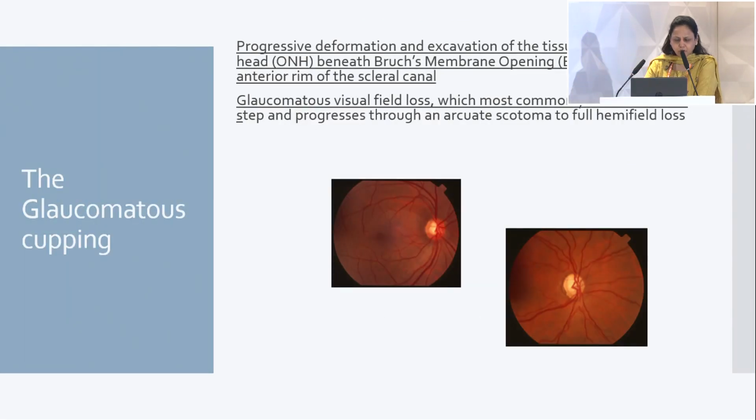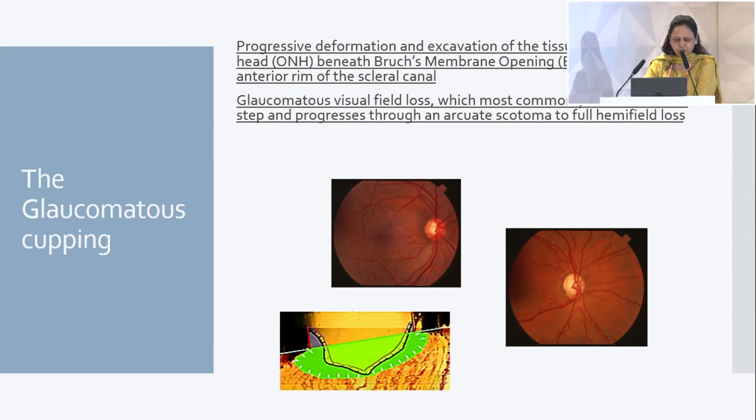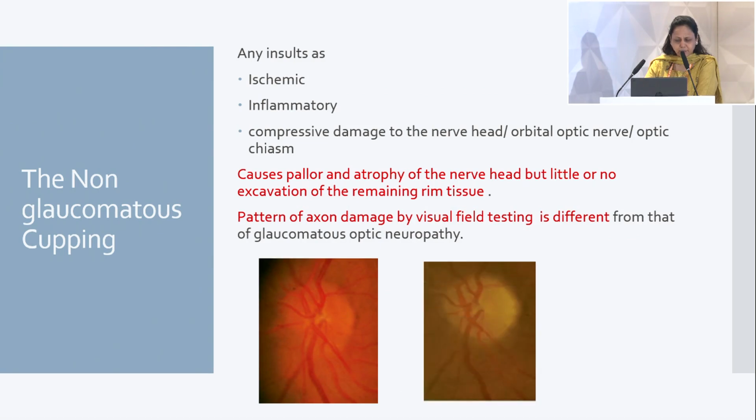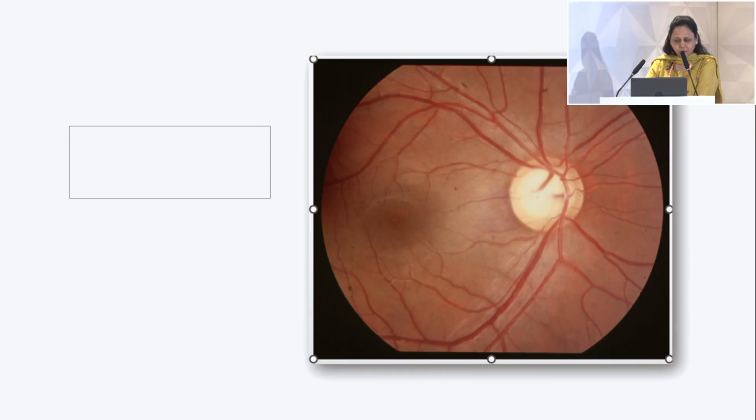Now, talking about the glaucomatous cupping, as I said in the very beginning, whenever we are talking about glaucomatous cupping, it has to be strongly correlated with the visual field changes. Now, if we look at this picture, this is a normal ONH, and when you see the disc pallor, it is something like this. Though it's a very advanced pallor, pallor is one thing which always needs to be differentiated from the cupping, because non-glaucomatous cupping does manifest the majority of the time in the form of pallor.